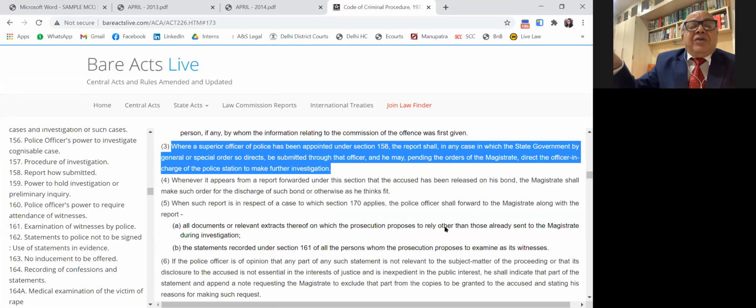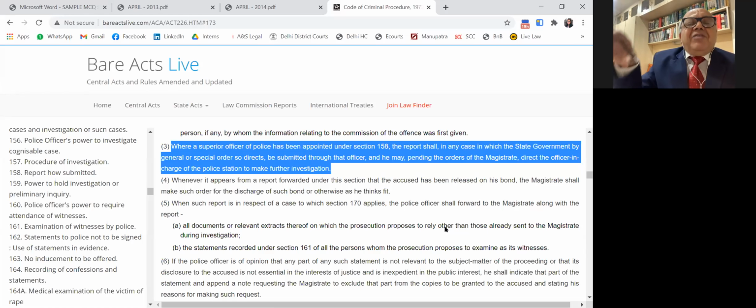except for the purposes of section 32 of the Evidence Act or under the provisions of section 145. 32 is a dying declaration. When the maker of the statement dies, his statement can be used subsequently by the court. Otherwise, a mere statement recorded under section 161 has no evidentiary value. It is not a substantive piece of document. Even an FIR is not a substantive piece of document unless the informer's evidence is recorded under the Evidence Act. Please note that. So the statements of a witness which are recorded under 161, 162 are no evidence.